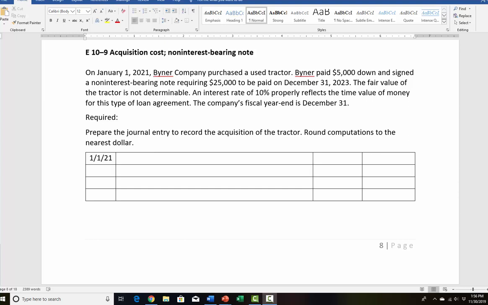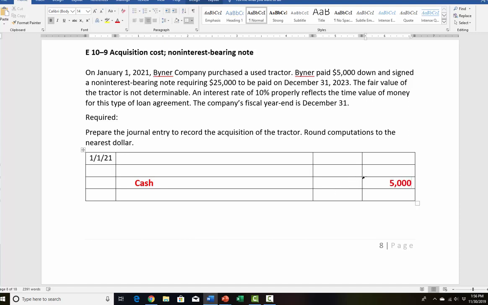So let's see, what do we know here? I think the thing to do with a journal entry like this is just put in any debit or credit that you know of. So start your credits at the bottom, debits at the top. So we know for sure that they paid $5,000 down. So let's go down here and we're going to credit cash for $5,000 because they paid $5,000.